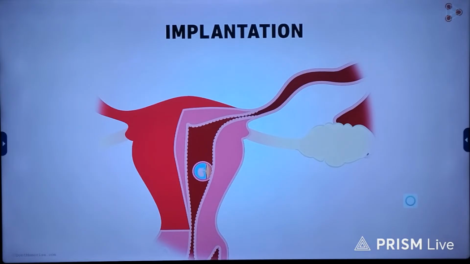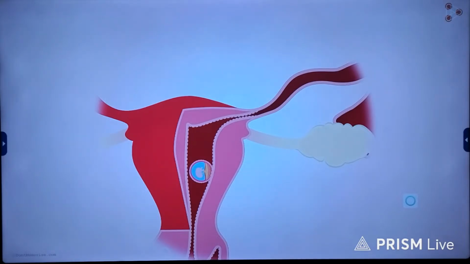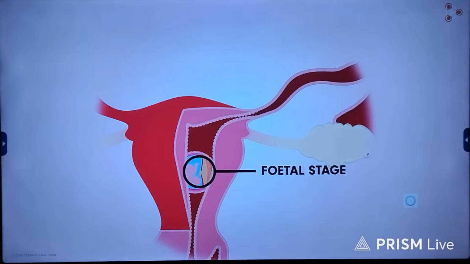A few of the main reasons for attachment are deriving nutrition, giving away waste, and exchanging gases. This is served through this barrier that we can see here. This barrier is an organ called the placenta. So can we say that the placenta connects the baby with its mother? Absolutely. Now the embryo is all set to grow into a baby. The stage where the organs of the baby's body start developing such that they can be identified is called the fetal stage. And the embryo can now be called a fetus.